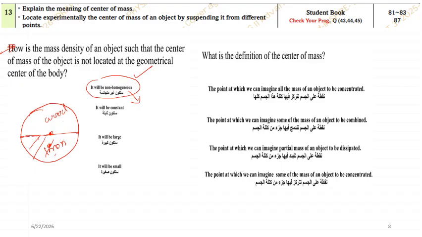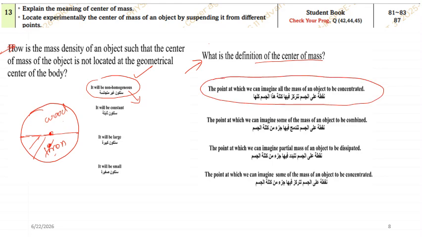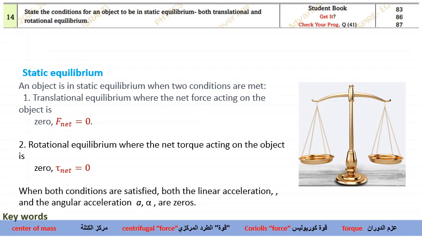Okay. Then the next question: the point at which we can imagine all the mass of an object to be concentrated. See, the next question is connected with the definition of center of mass. I think there is no need to read anything, this will be the definition of center of mass. Easy. Okay. Now, see, the second question is connected with static equilibrium.